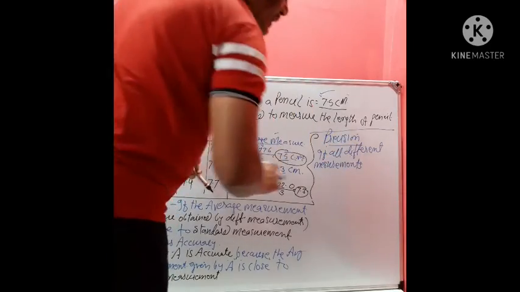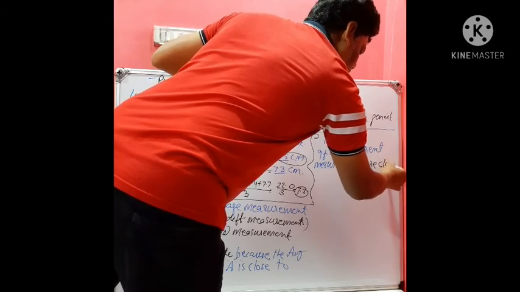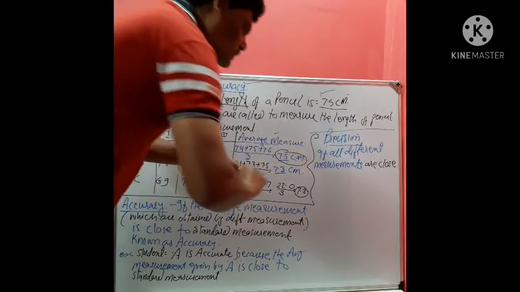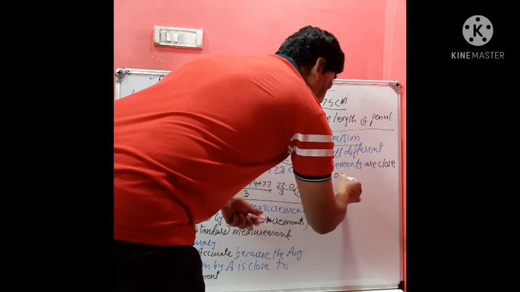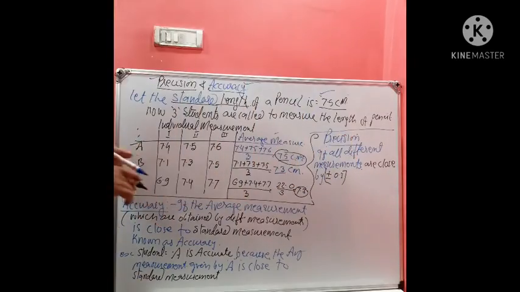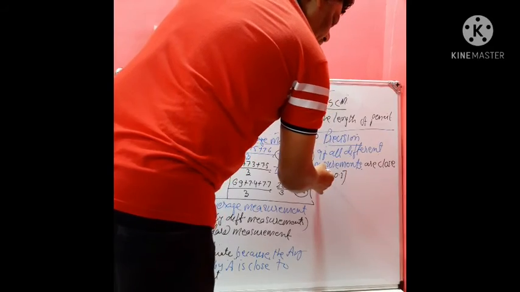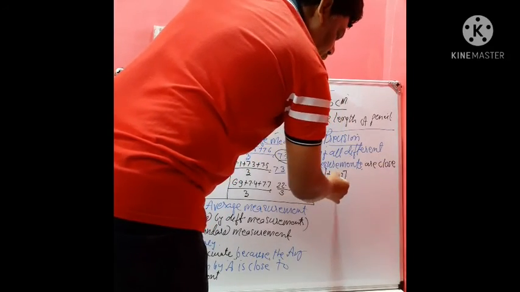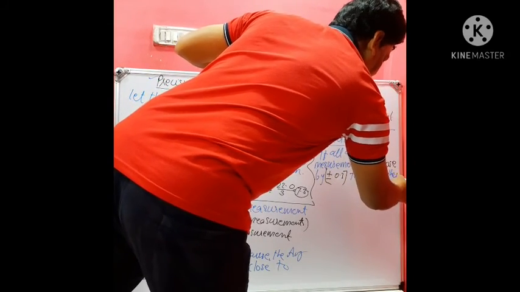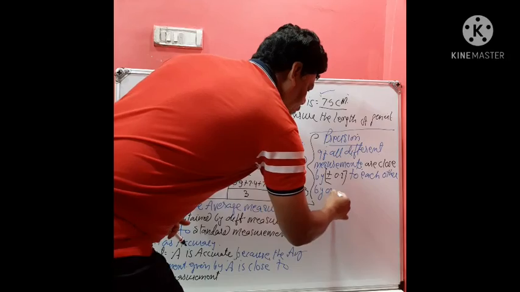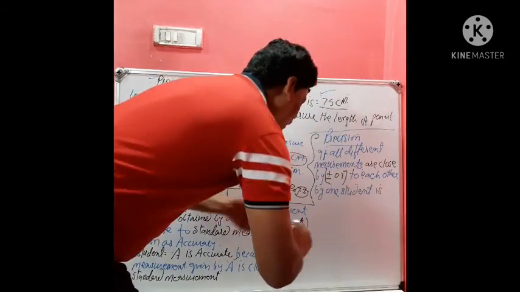So if all different measurements are close by plus minus 0.1 to each other, by one student, it is called precision.